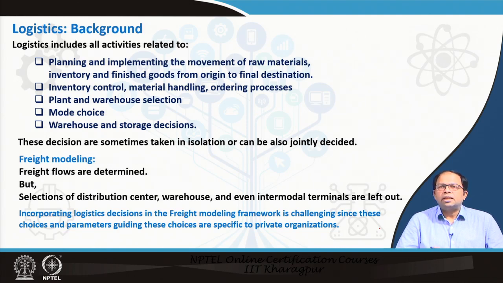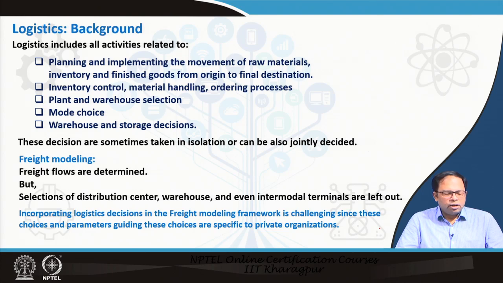So, these are the things that influence the entire process of distribution, and that also has to be considered when we do our freight modeling, because distributing the goods as per the gravity model is a broad estimate. But if you really want to get into details of it, we have to get into transshipments as well as the different optimization models that are used to determine the best possible distributions and supply chains.